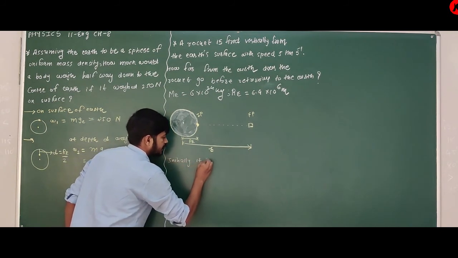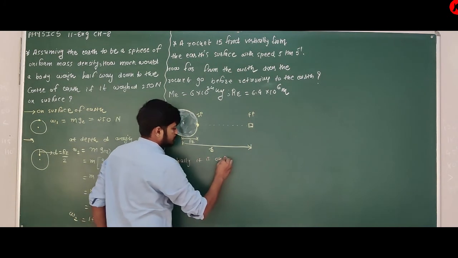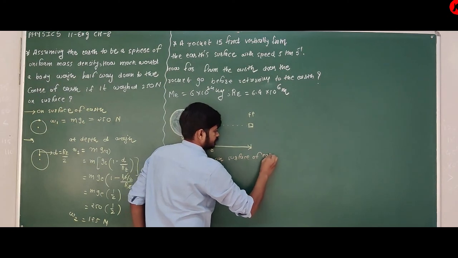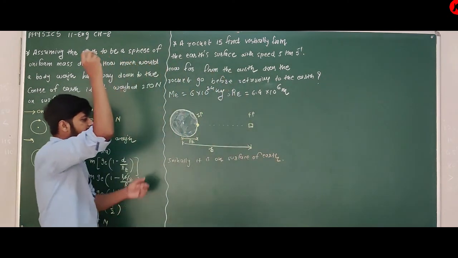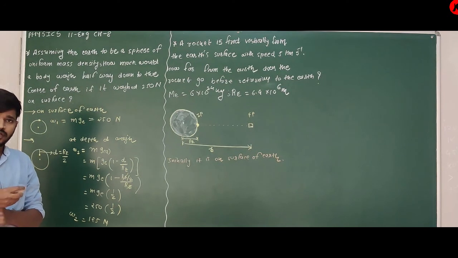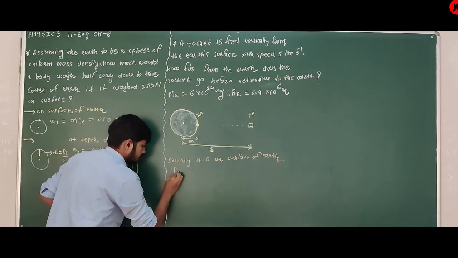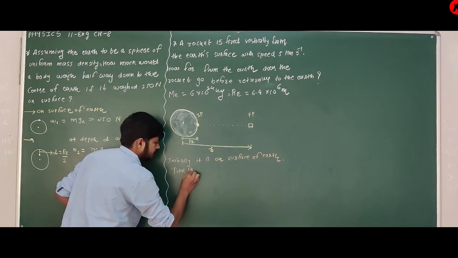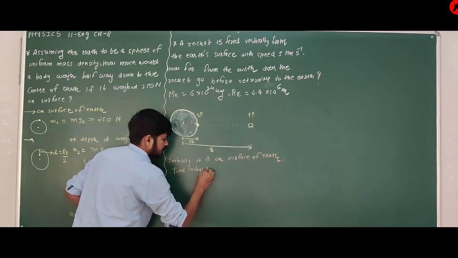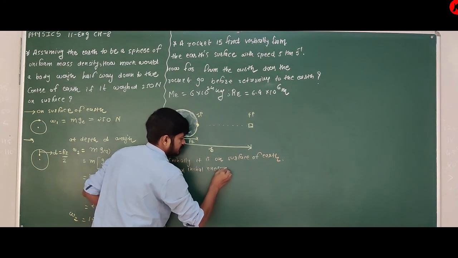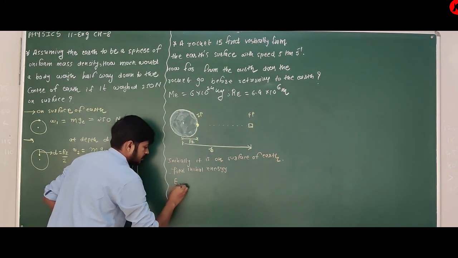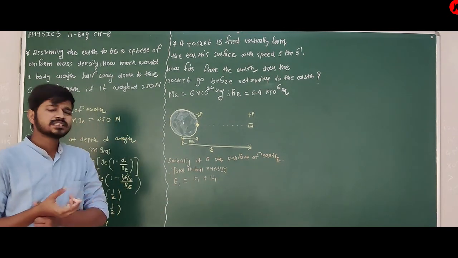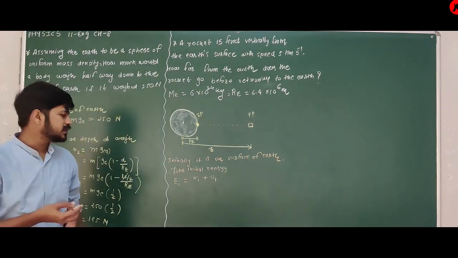Initially it is on the surface of Earth. So therefore, the total initial energy E1 is equal to K1 plus U1. Yes, total energy means kinetic energy plus potential energy.